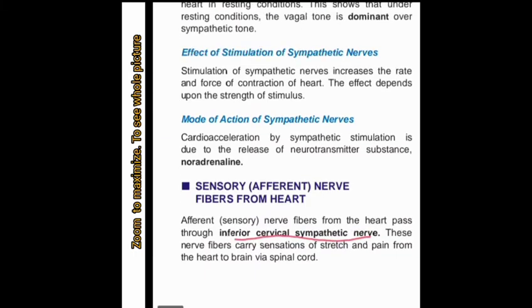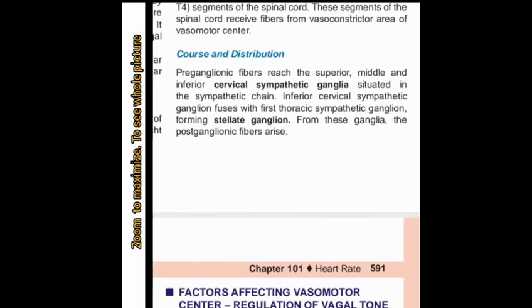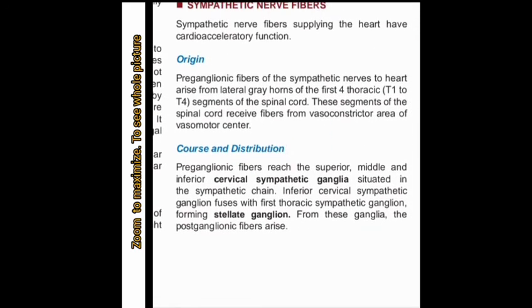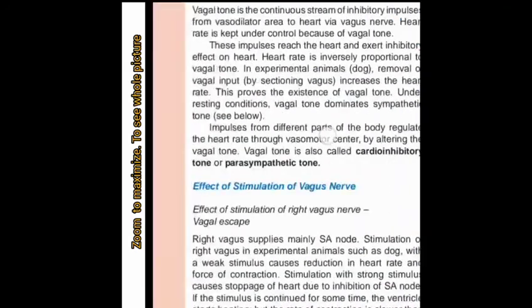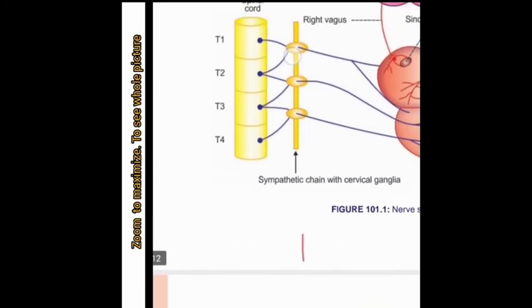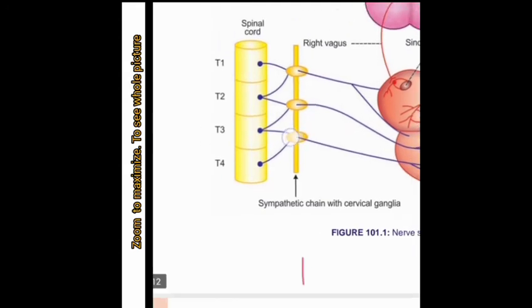In the upper part, the postganglionic fibers of the sympathetic nerve, the upper two cervical ganglia give the impulse by motor, whereas the lower part is the sensory fiber, so it forms the lower cervical sympathetic ganglion. This part is responsible for giving impulse, so it is a sensory nerve fiber.